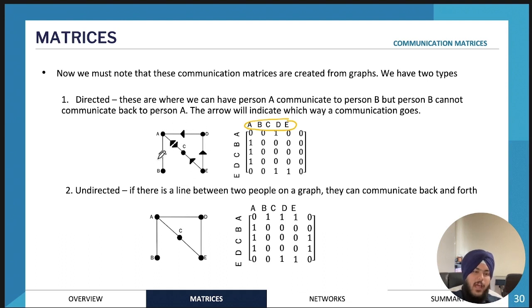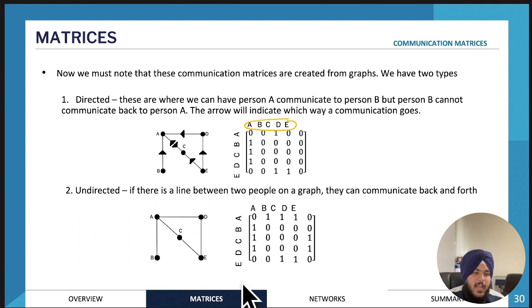I can't really think of a typical example for a directed one, but for example, in a certain position at a job, a person can send a message to their boss, but their boss can't send a message back to them. Or you can send a message to someone in a higher position than you, but they can't send a message back to you, or the other way around. It just depends on what the situation is.